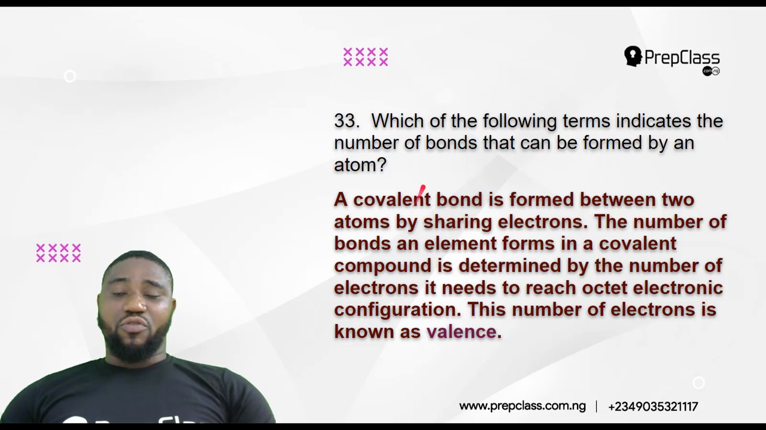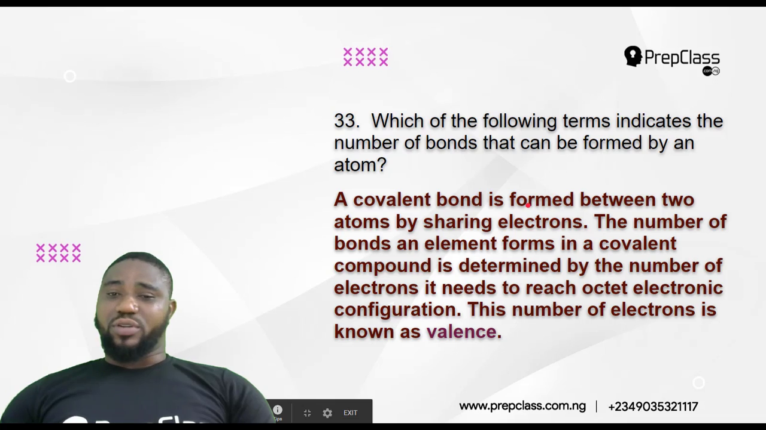I know that covalent combination forms bonds. A covalent bond is formed between two atoms by sharing electrons. Now the number of bonds an element forms in a covalent compound is determined by the number of electrons it needs to reach the octet electronic configuration. And this number of electrons is known as valency.